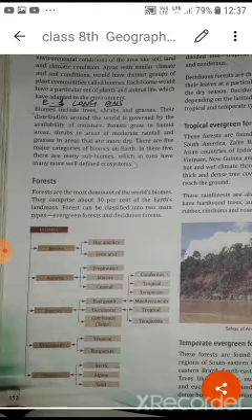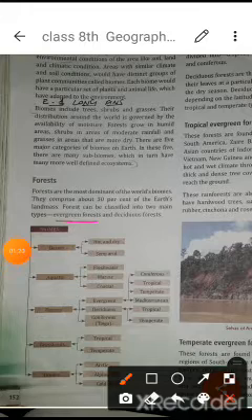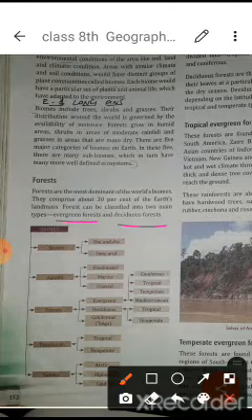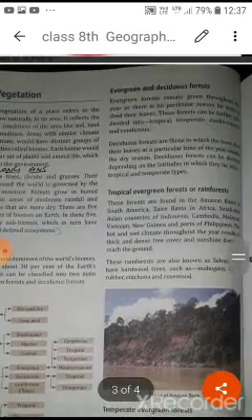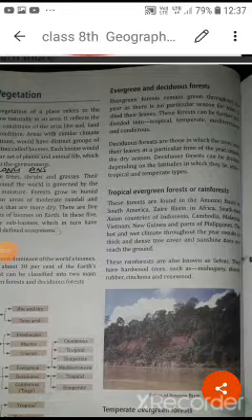And students, if we talk about the forest, there is the evergreen forest and the deciduous forest. Evergreen, as the name suggests, remains green throughout the year. Deciduous, also known as the monsoon forest, sheds its leaves according to the time period. Now we will start with the tropical evergreen forest.